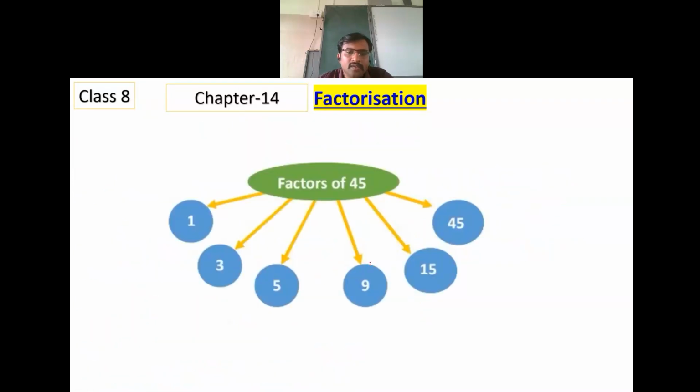This should be known to you. This 45 is divisible by 1, 3, 5, 9, 15 and 45. These are all the factors of 45.